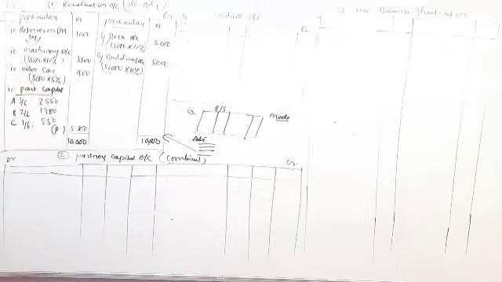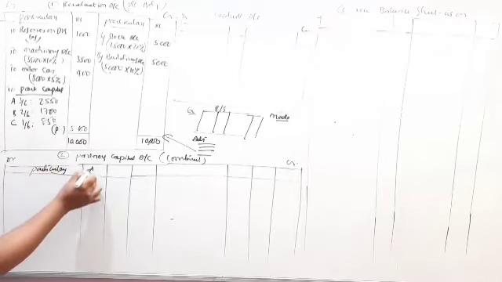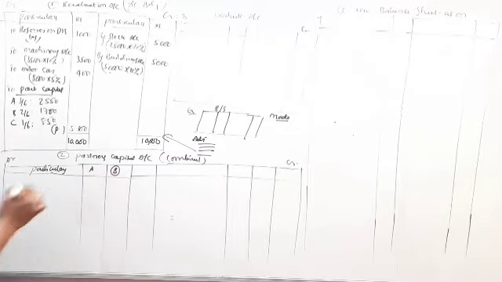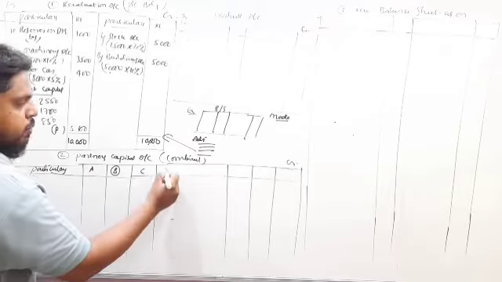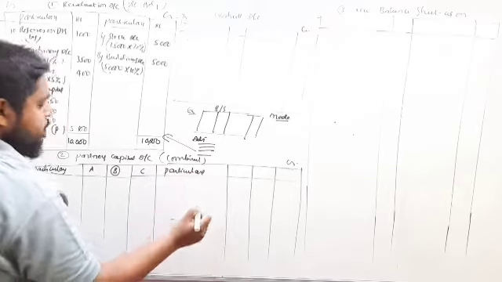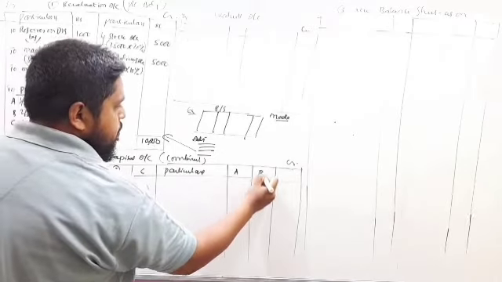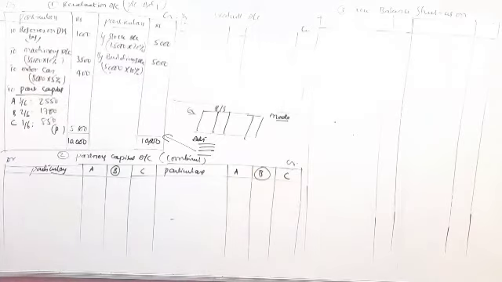There are three partners, A, B, C. B is the retiring partner.